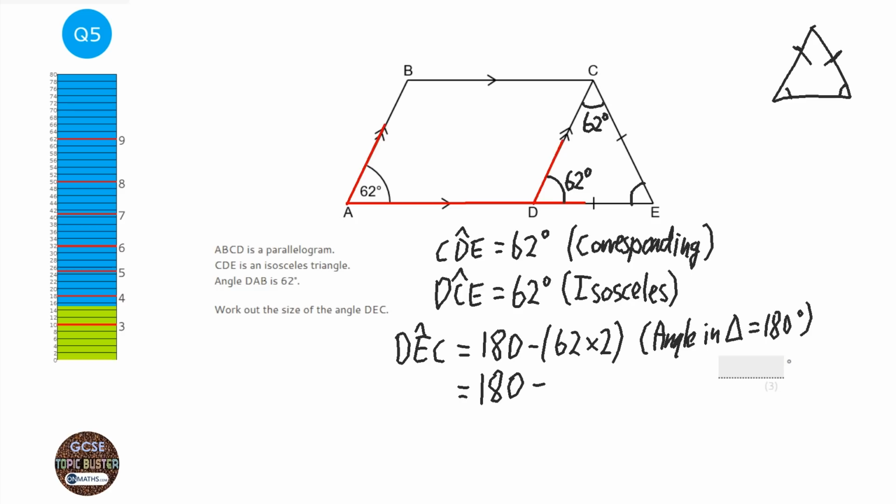Okay, so that's going to be 62 times 2. Well, 60 times 2 is 120, so it'll be 124. And then when you take that away from 124, you're going to get 56. Okay, so the angle is going to be 56 degrees.